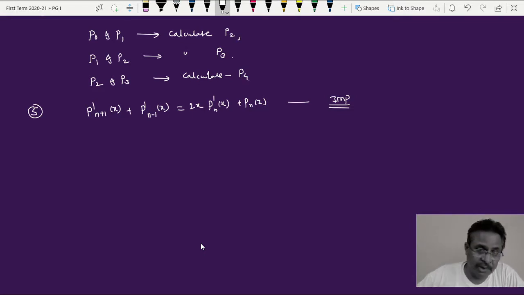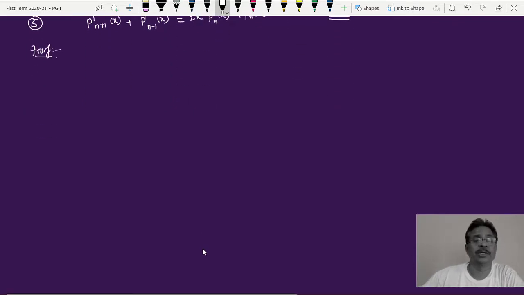Now the difference between the first derivation we have done and here: in the first case we differentiated the given generating function with respect to the variable t. This time we have to differentiate the given generating function with respect to x, the first variable, and then we get this type of equation as shown here. Okay, now again let's go for the proof. Straightforward, just like the first problem we discussed. Write this as: consider the generating function.